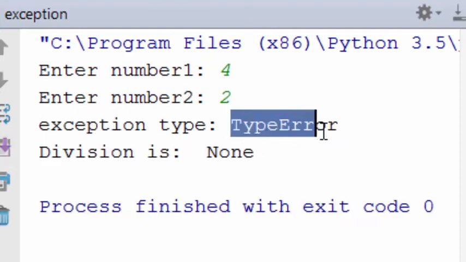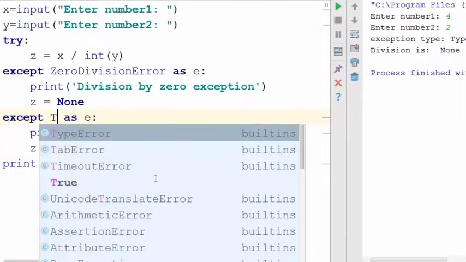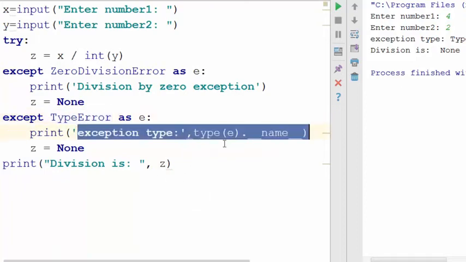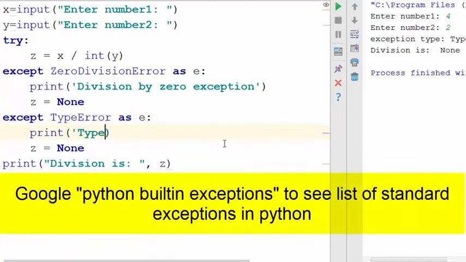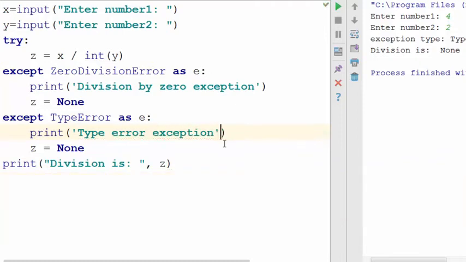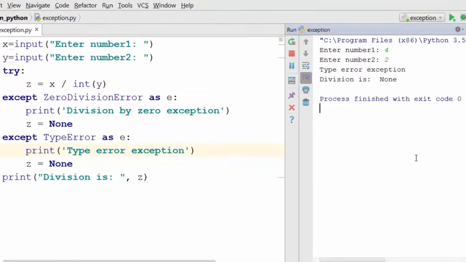aha, now it is saying exception type is type error. So you know what the exception type is, so let's put type error here, and here you can say type error exception. Okay, when you run this, you say 4 divided by 2, you get type error exception.